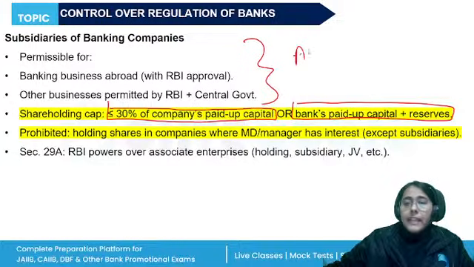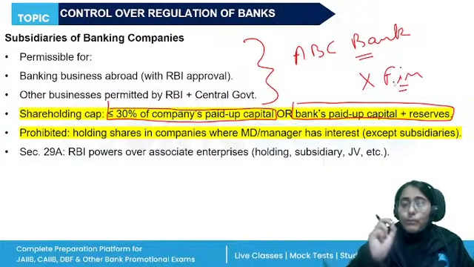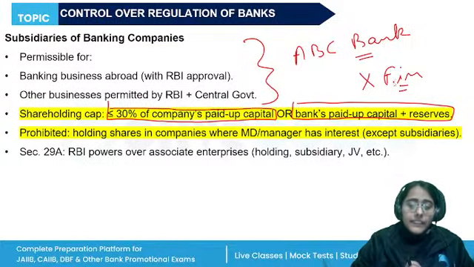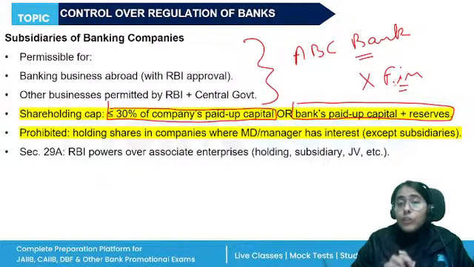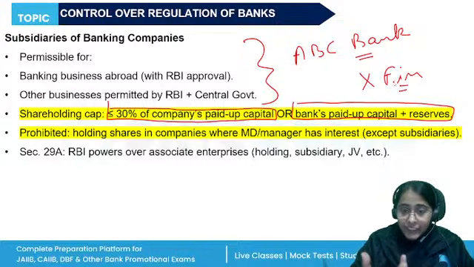So, ABC Bank is having the shareholding in any company, let's say X firm. There they cannot have more than 30% of the paid up capital and reserves. Also, banks are not allowed to hold shares in a company where the managing director has a substantial interest.